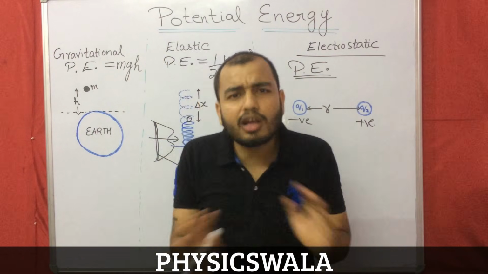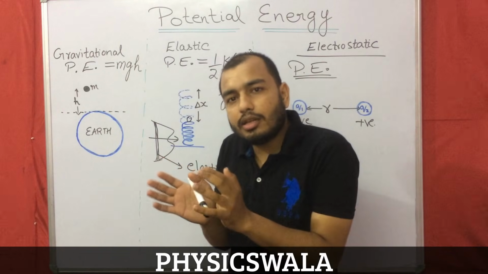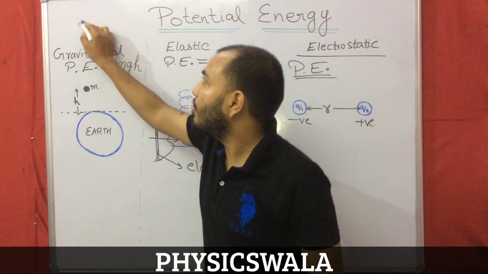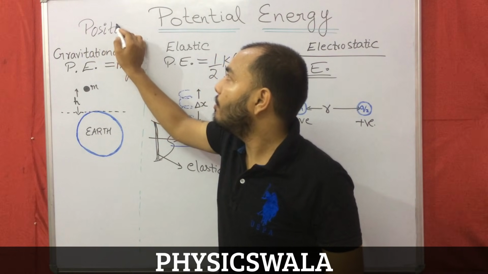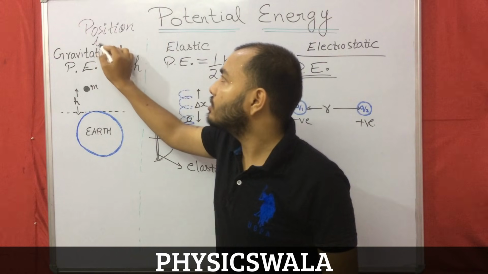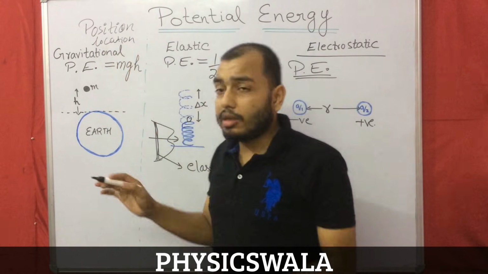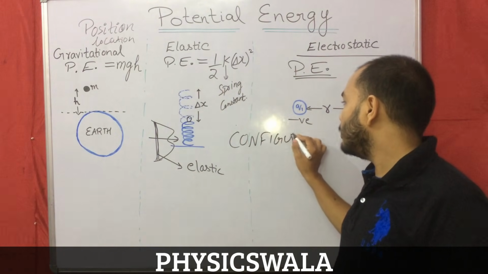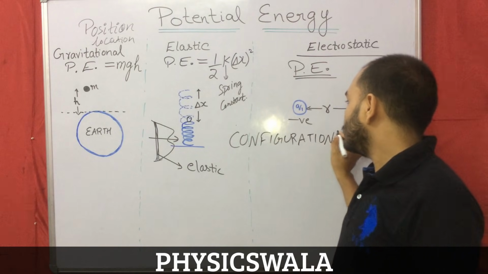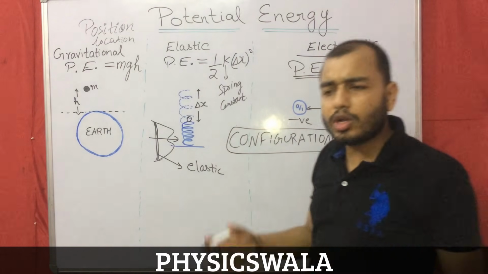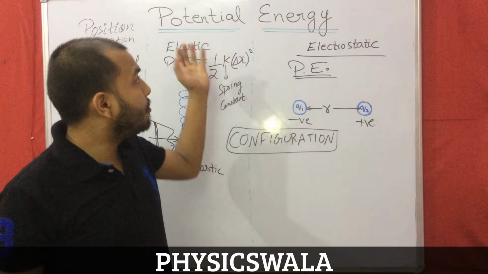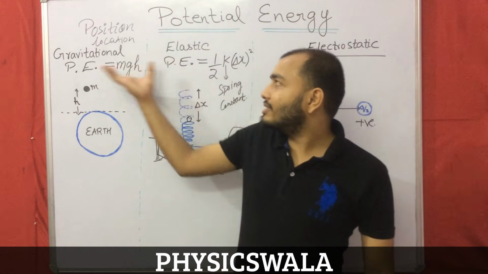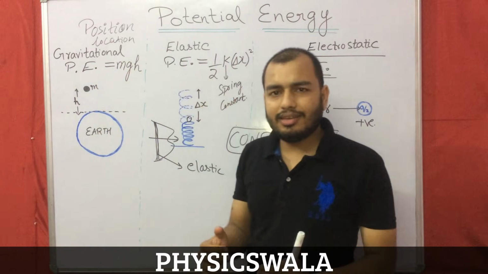So by now we are confirmed that any particle has a certain kind of energy due to its position or its location, or the better word would be configuration. And this energy which is due to configuration is called potential energy. Is that clear? Now we will discuss this gravitational potential energy in a bit more depth.